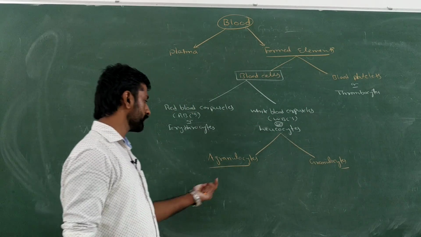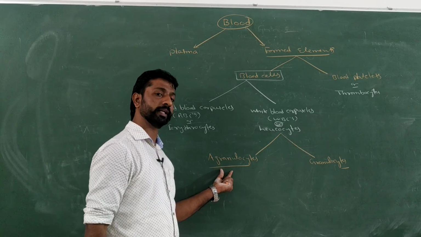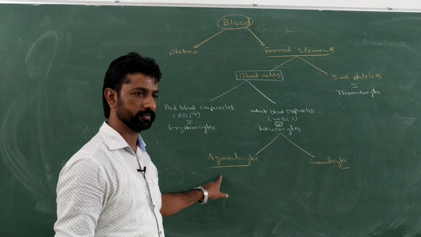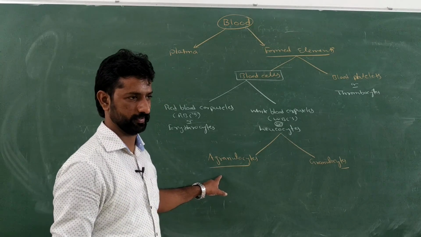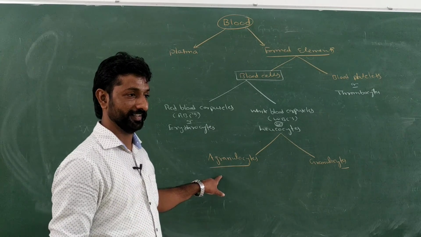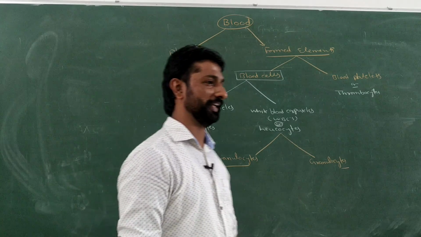Now, which are the cells which come under the agranulocytes? How many types are there here? Three types or two types? Use your brain. Okay, how many types are there? Recall your memory.